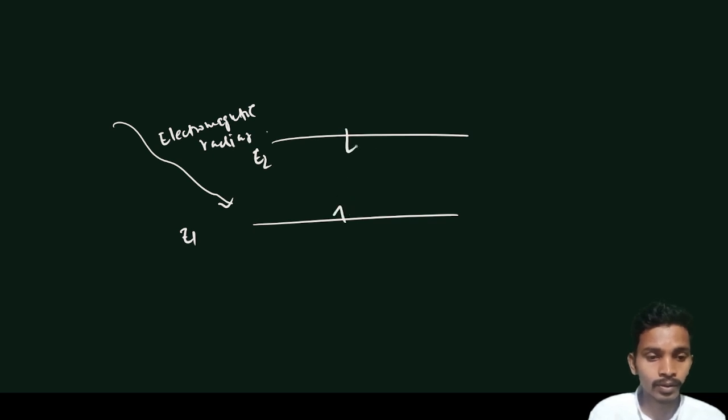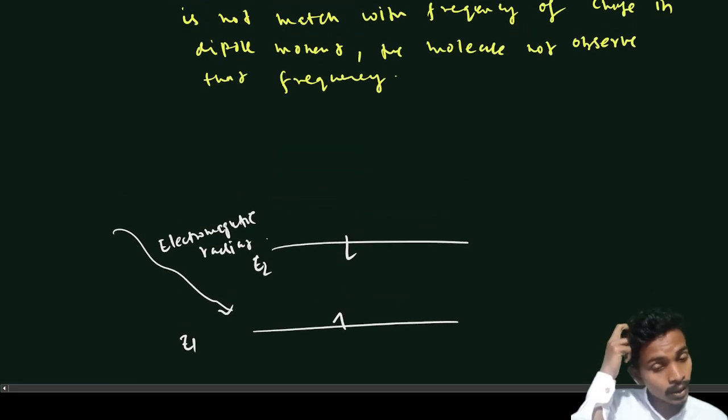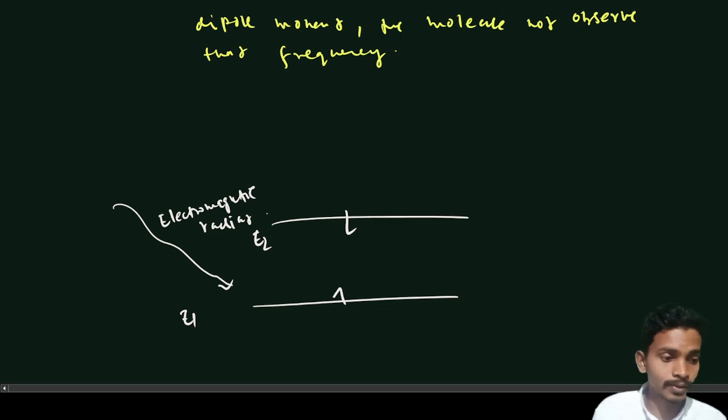It shifts only if the frequency of the electromagnetic radiation matches the frequency of the movement of the molecule. So energy is quantized, which we will study as we proceed through the chapters.